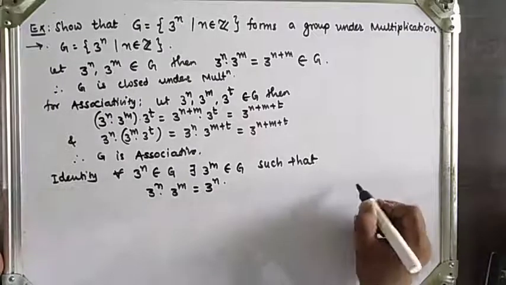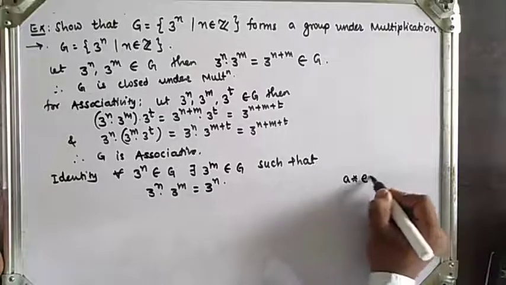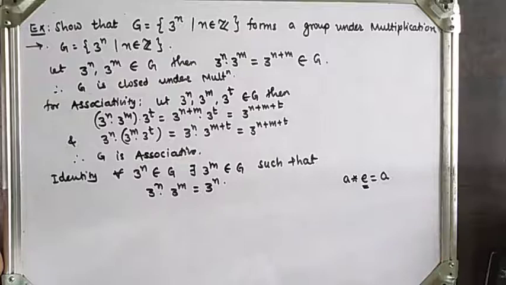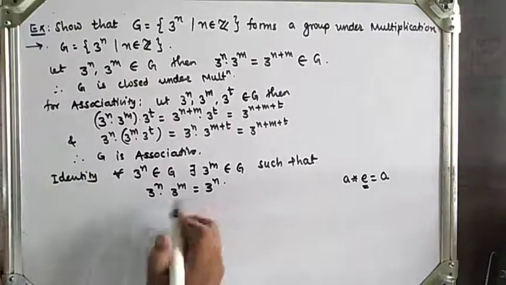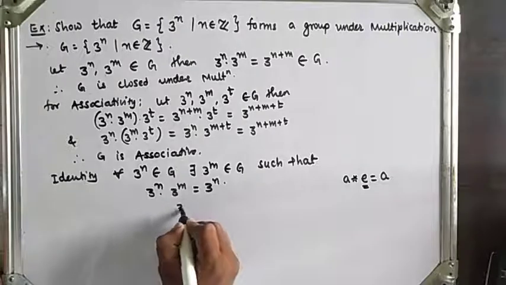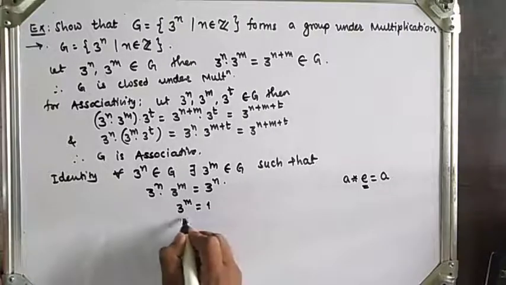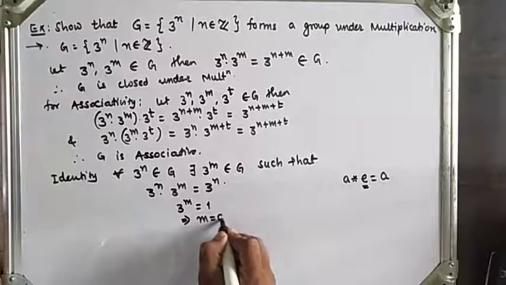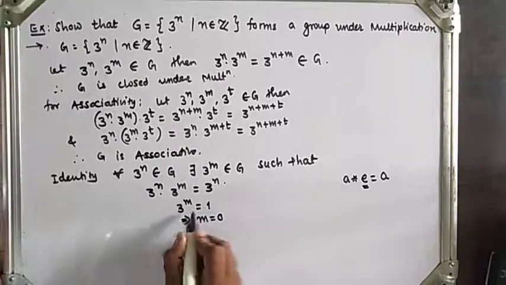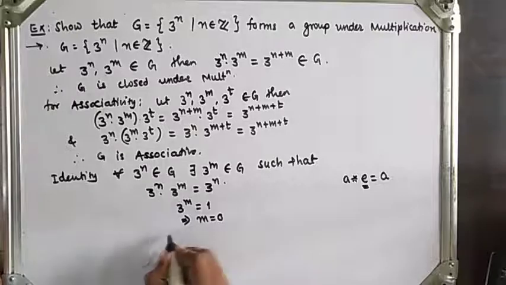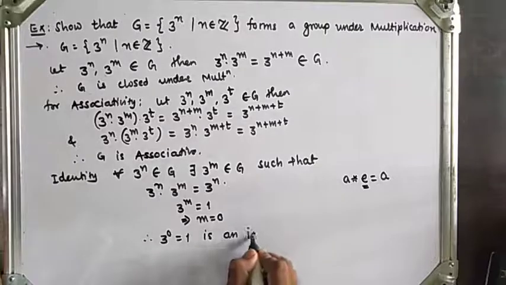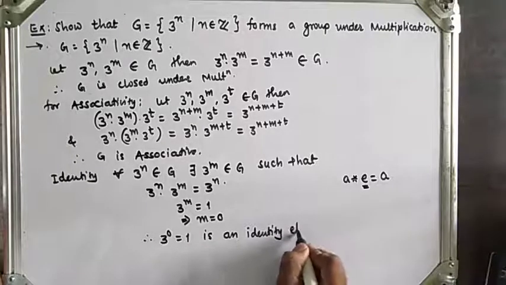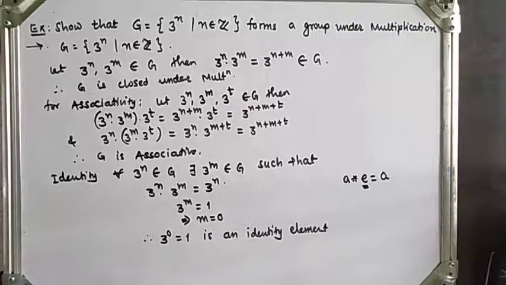Our existence of identity property is: if A star E is equal to A, then we say that E is an identity element. So here 3 raised to n into 3 raised to m is equal to 3 raised to n. Then 3 raised to n will get cancelled, so 3 raised to m is equal to 1, which means the value of m is equal to 0. Applying log on both sides, we finally get m is equal to 0. So 3 raised to 0 is equal to 1 is the identity element.